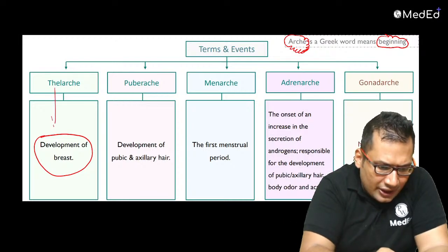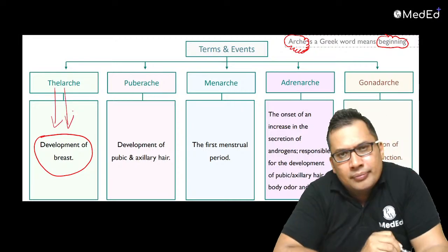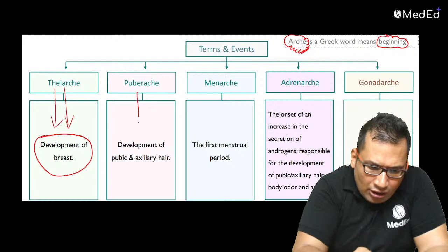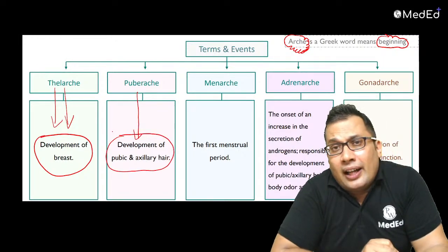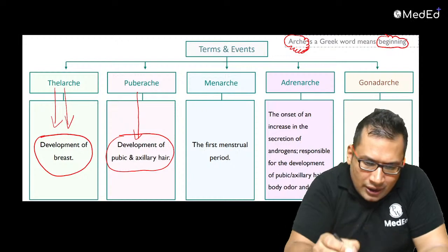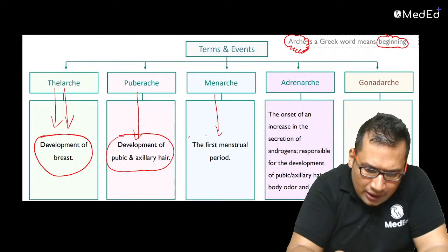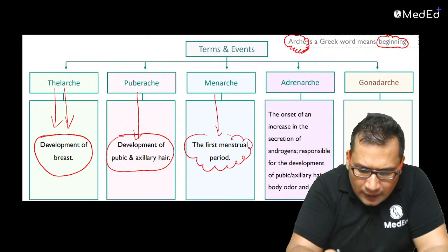This can be asked in your exam. Menarche, that is the first menstrual period.